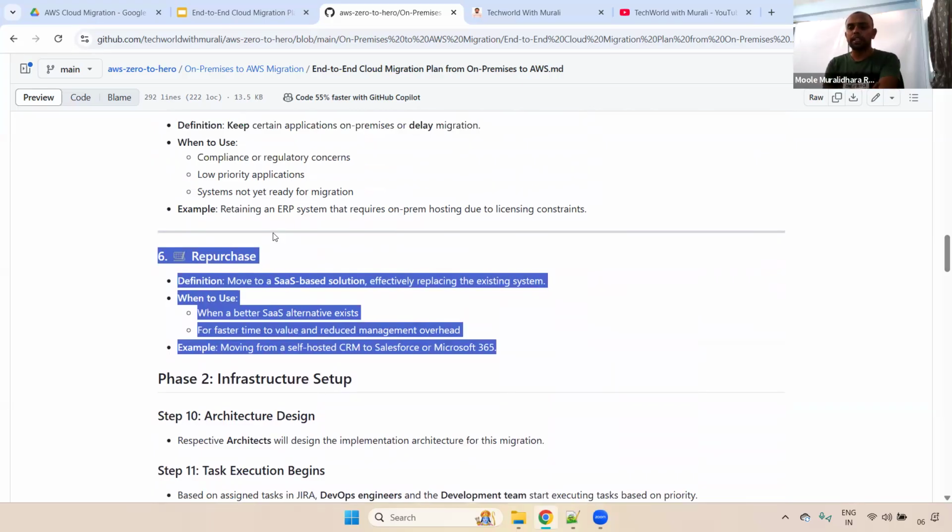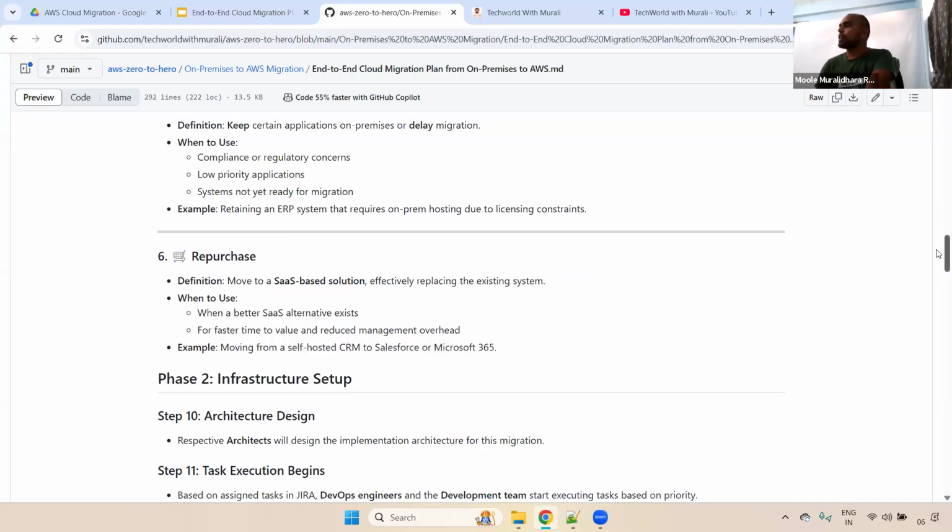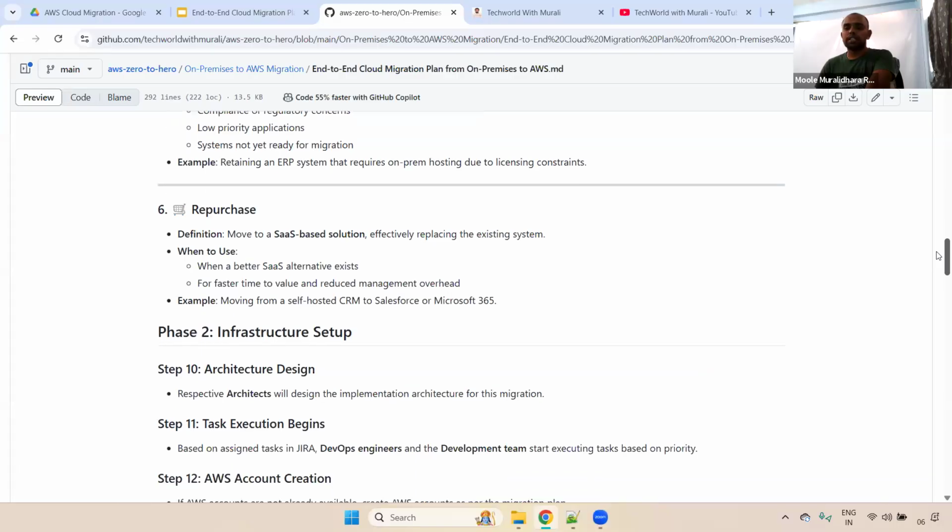Especially when you are doing the migration, during that time we'll use lift and shift only initially. Later, once everything is done, if you want, we can convert to microservices. Once all the applications and environments are moved to AWS, later we'll decide whether to convert to microservices if you want. That is usually what is followed. But it depends on project to project. They may convert to microservices even before migrating. That totally depends on the project, guys. Okay, clear? Fine. Phase 1 is completed, and the cloud strategy is also completed.